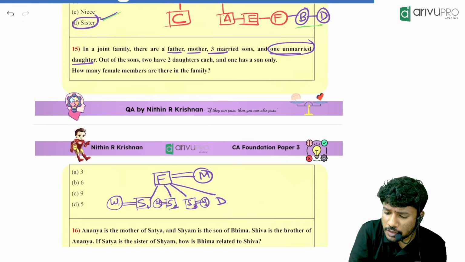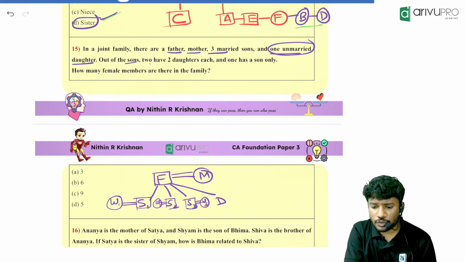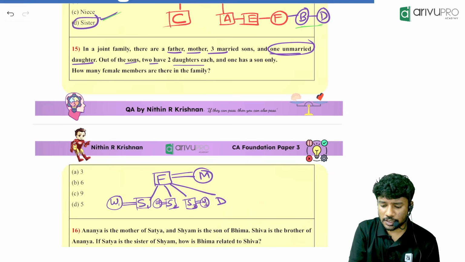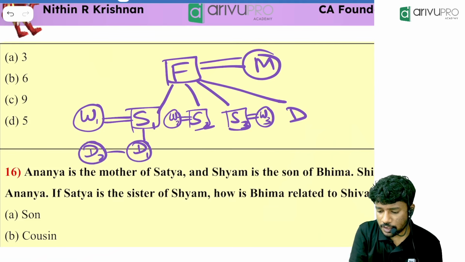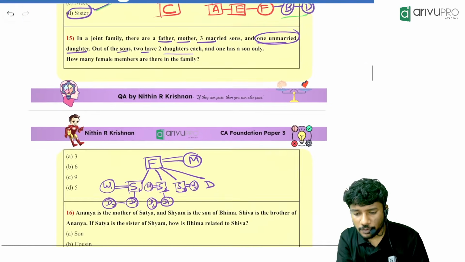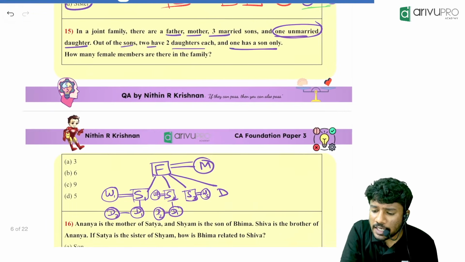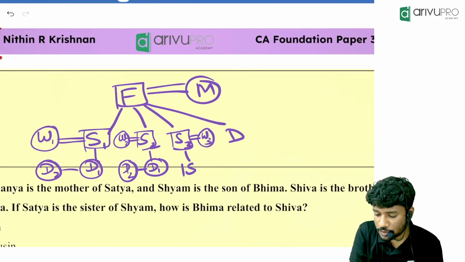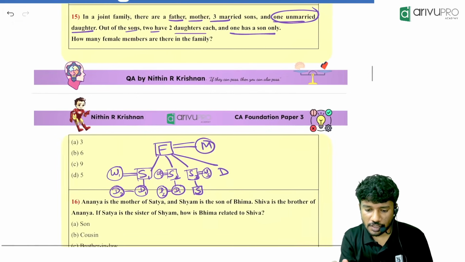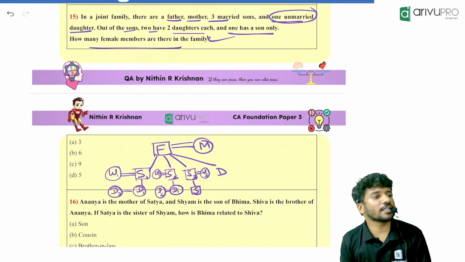Out of the 3 sons, 2 have 2 daughters each. 2 daughters each means son 1 will have daughter 1 and 1 more daughter. Then son 2 will also have daughter 1 and second daughter. That is also done. Then what is given? And 1 has only a son. That means the third son is having only 1 son. Now the question is, how many female members are there in the family?